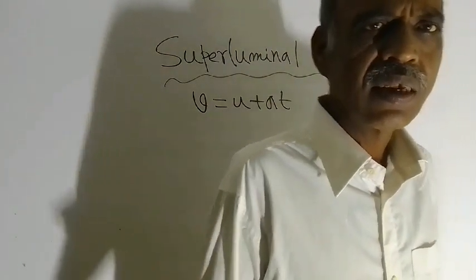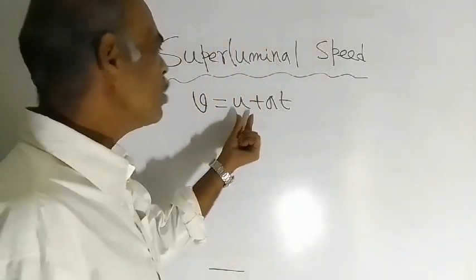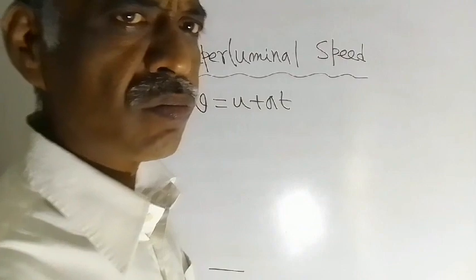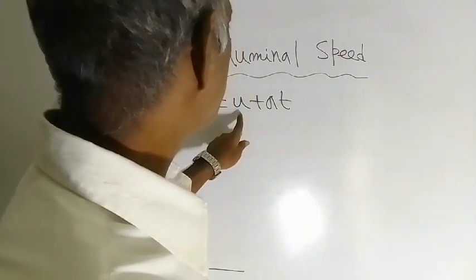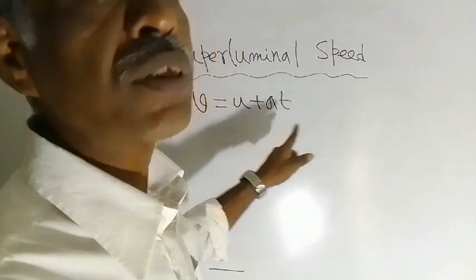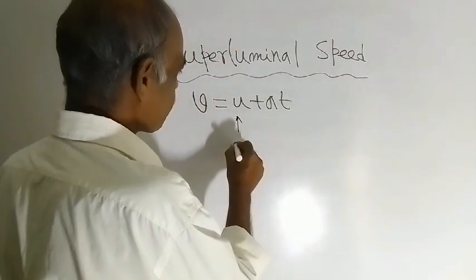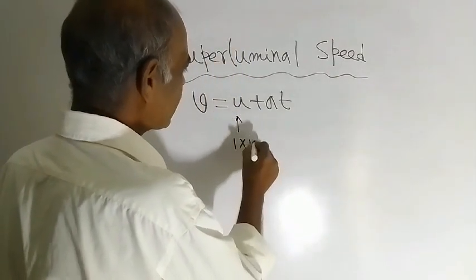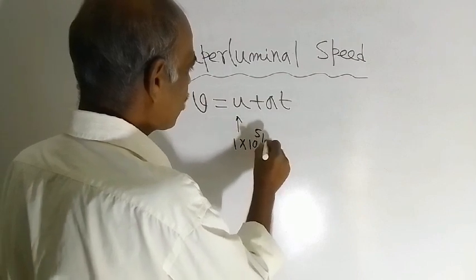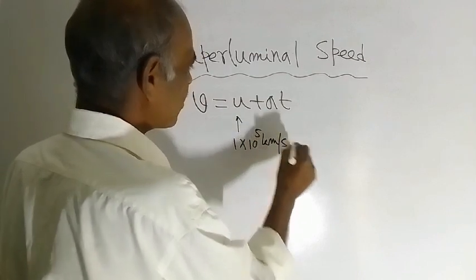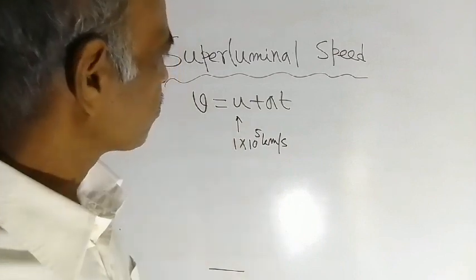So suppose U has some value. Say U is equal to 1 lakh kilometer per second, which means 1 into 10 to the power 5 kilometer per second.